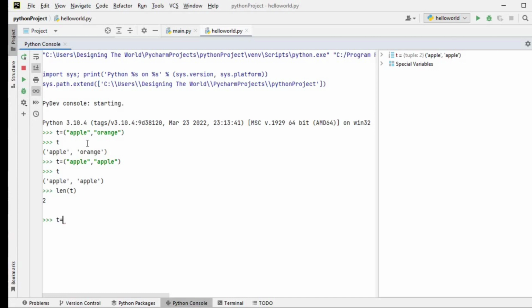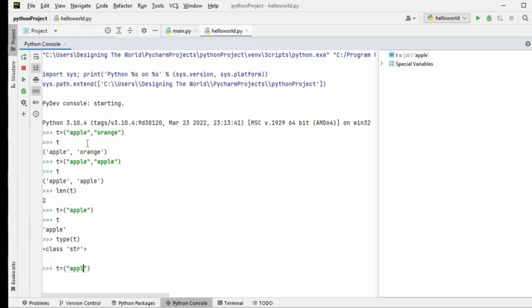Then how can we store a single value in a tuple? There is a problem with the tuple: we cannot store a single string into the tuple, because when you put a single string into the tuple, it will just say the data type is string. For example, I have a single value in this tuple. If I put type of t, it will say that it is a type of string. Usually type will represent the data type of the variable. So here you can clearly see that t has a data type of string.